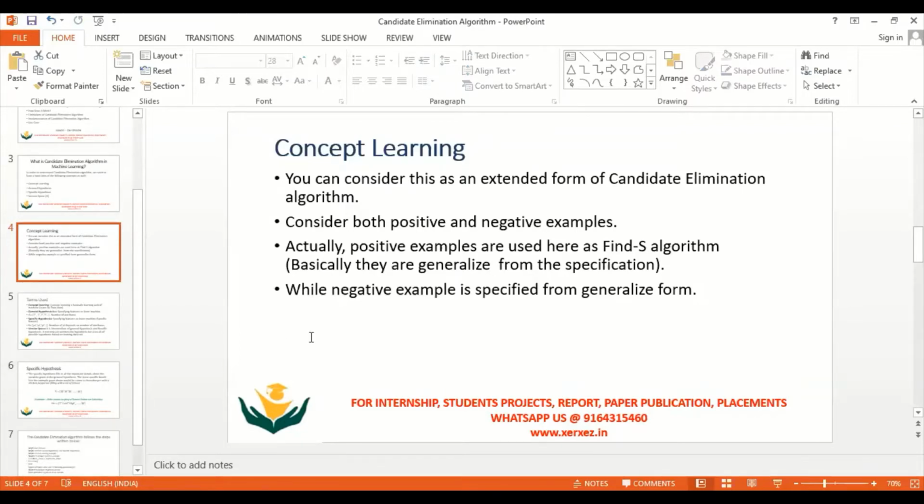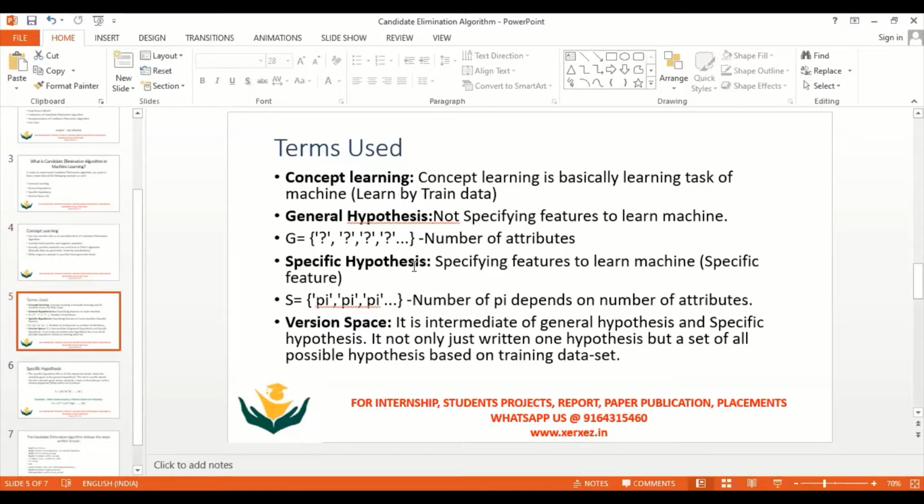Next, the terms which are used here in the candidate elimination algorithm. Obviously we are going to use the same terms that we used in Find-S algorithm, but along with that we will be using the version space also. Concept learning totally depends upon the concept learning based system.